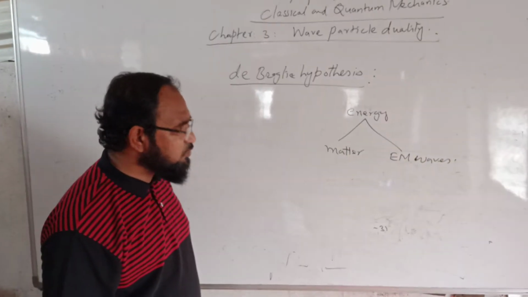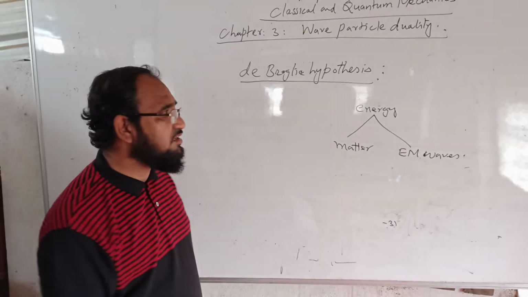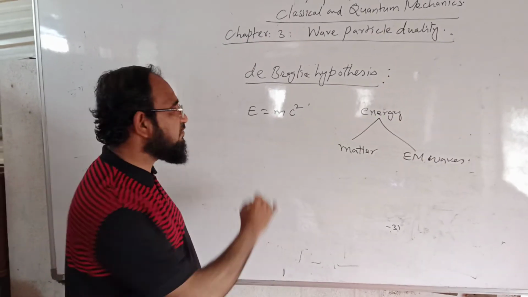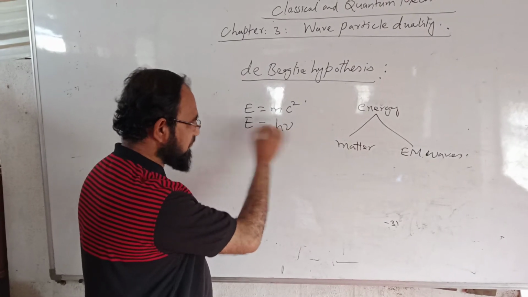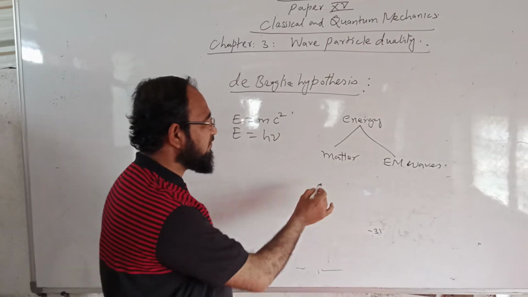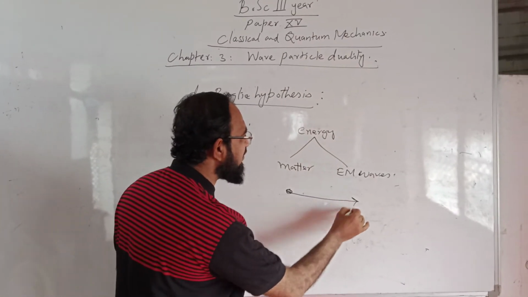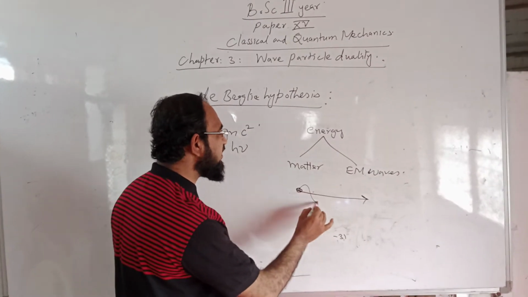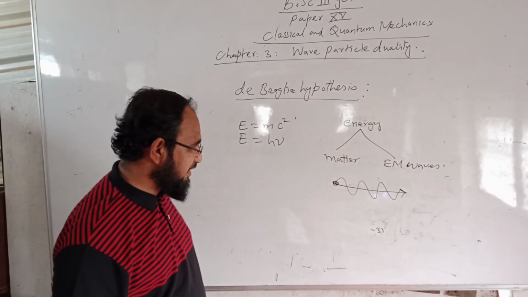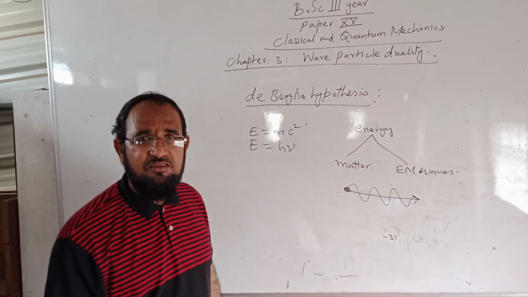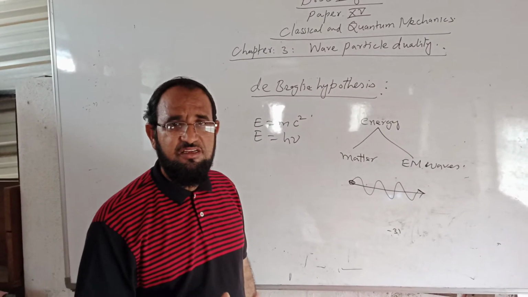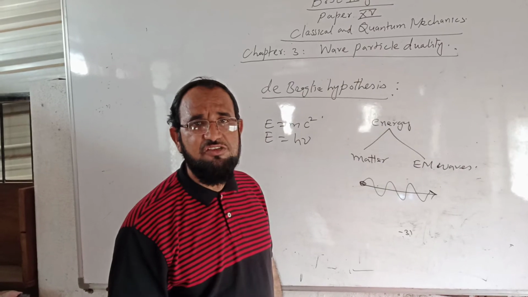And he used Einstein's equation E equals mc square and Planck's equation E equals h nu. And he proved that whenever there is a moving particle, a wave is associated with this moving particle. When an electron is moving, a wave is associated. When a stone is thrown, a wave is associated. When a cricket ball is thrown, a wave is associated.